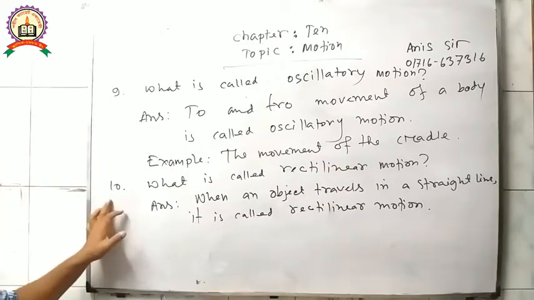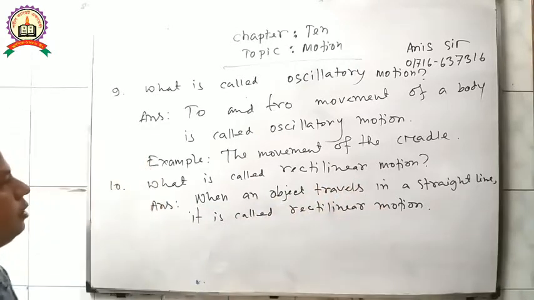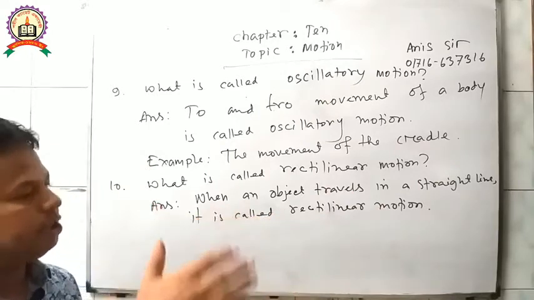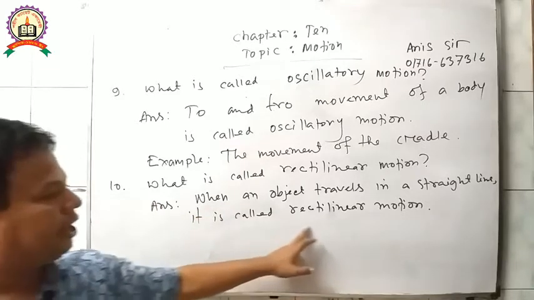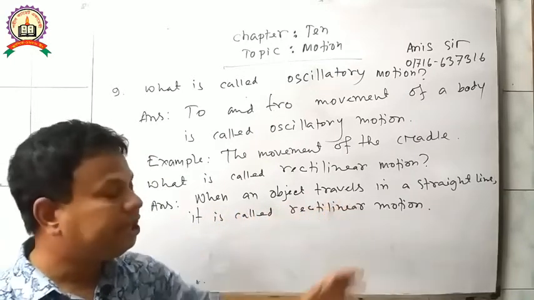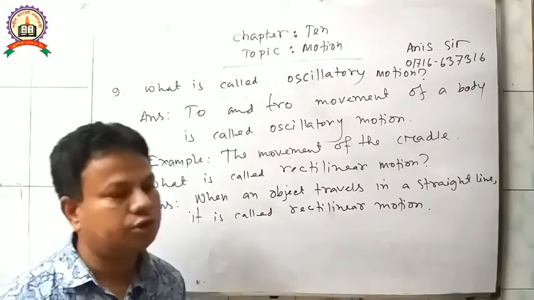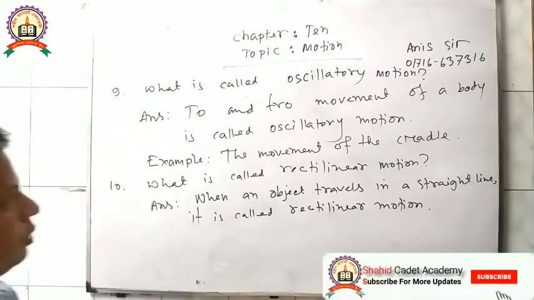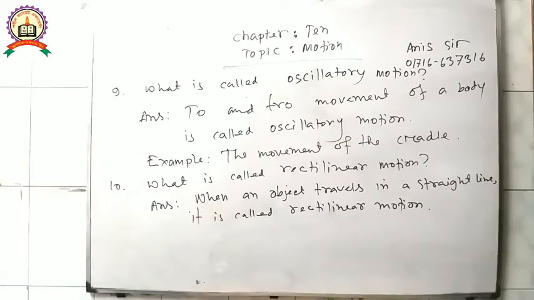Then question number 10. What is called rectilinear motion? Answer: When an object travels in a straight line, whatever kind of object it may be, it is called rectilinear motion. For example, the motion of light, because it goes in a straight line, so it is rectilinear motion.